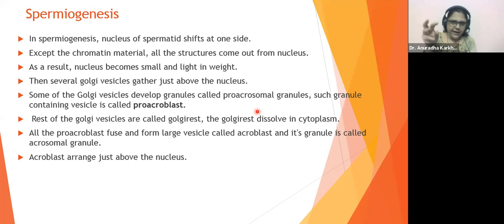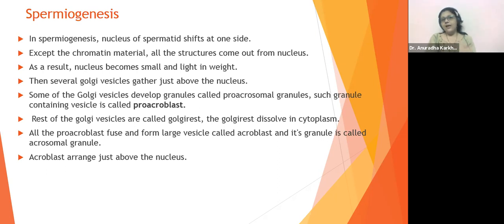Like a cap, or rather a helmet, they will make a large vesicle over the nucleus, called the acroblast. Its granule is called the acrosomal granule. The acroblast is arranged just above the nucleus, just like a helmet.